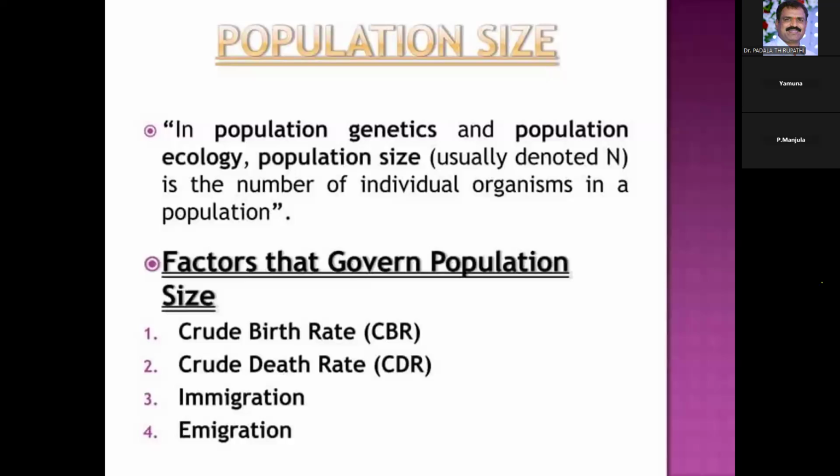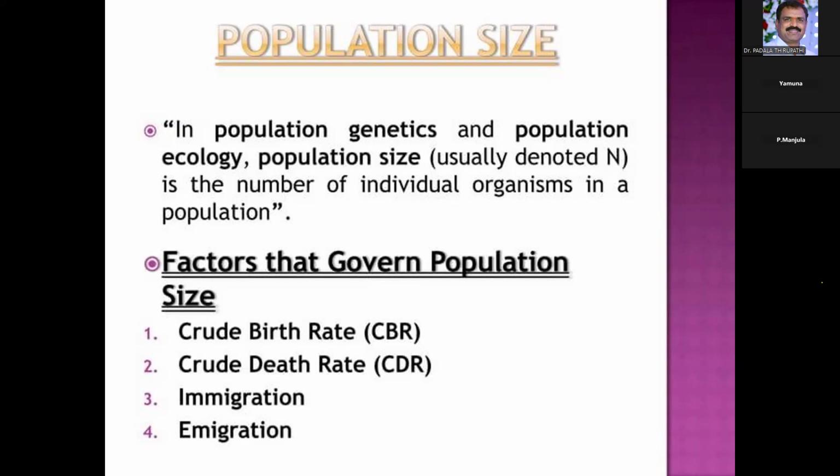The size of the population is governed by factors like crude birth rate (CBR), crude death rate (CDR), immigration, and emigration.